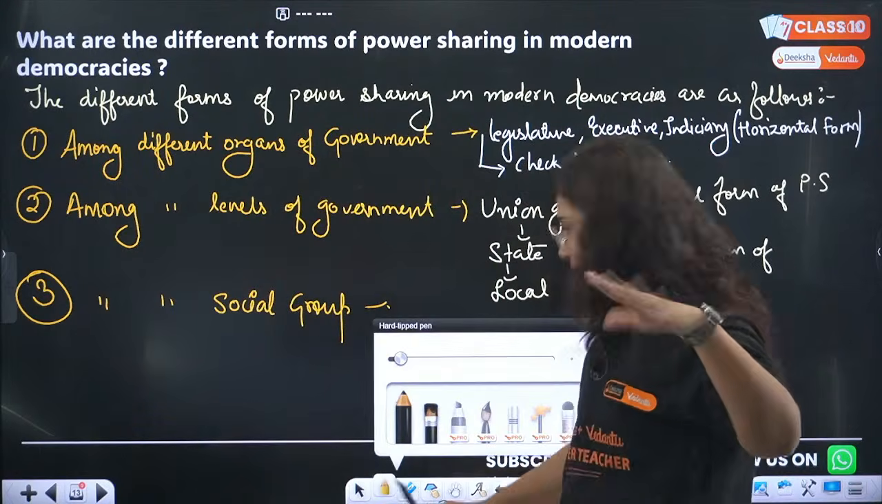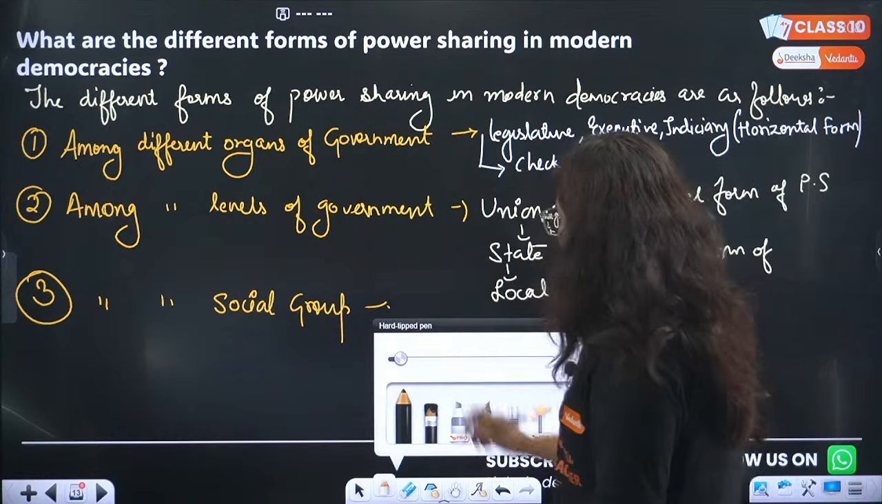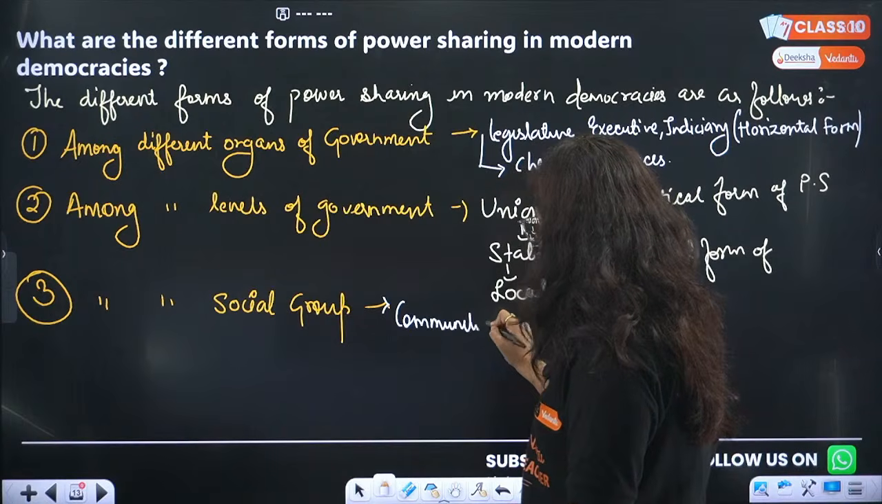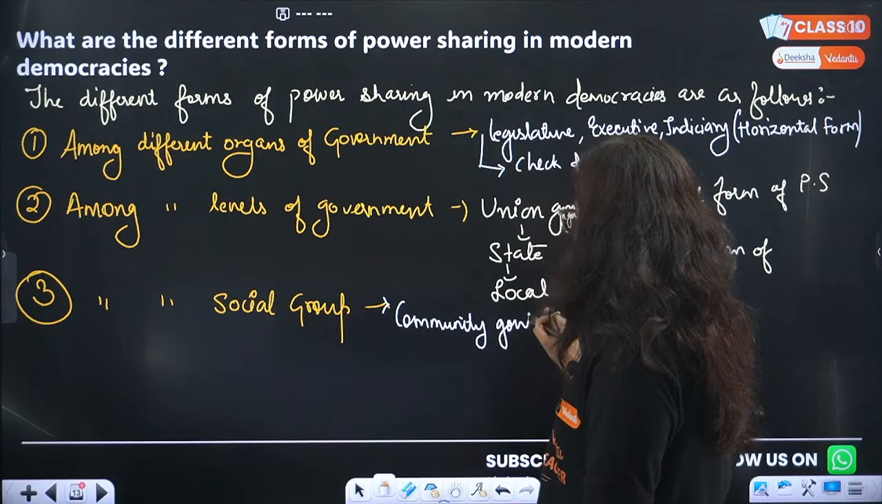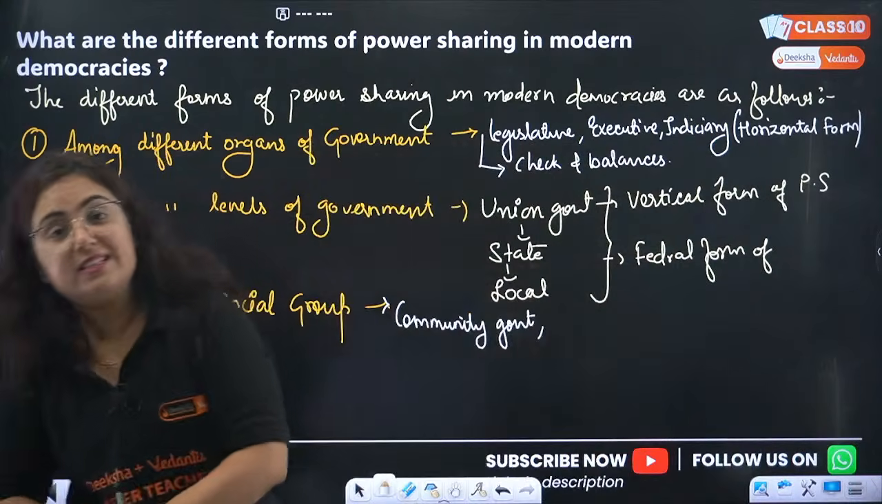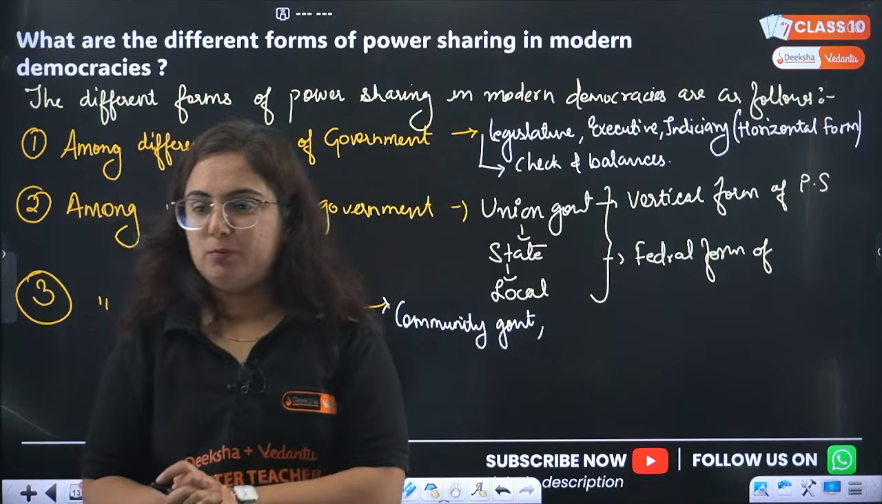Yes, I remember. I don't know about you, if something went out of your mind. And that is community government, and that is the example of community government. But if you want to see the example in India, that is reservation provided to scheduled caste and scheduled tribe. I hope this is clear.